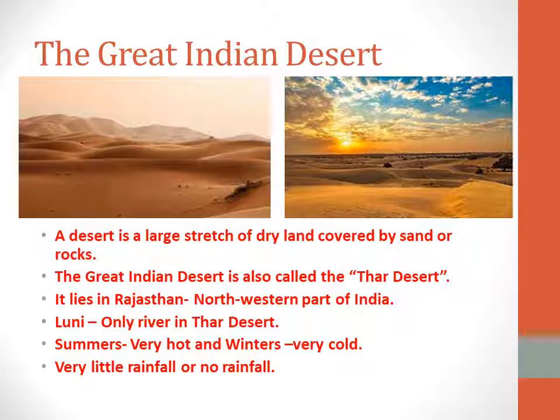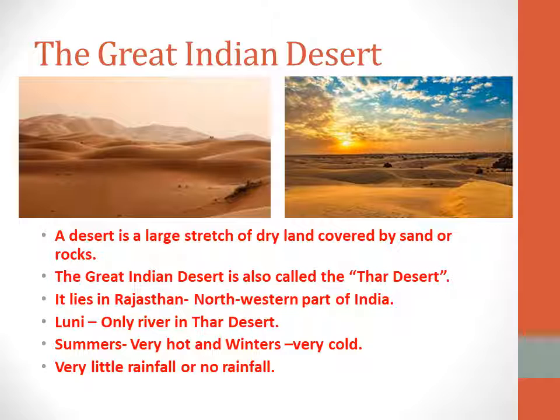We have a great Indian desert. It's called the Great Indian Desert, that is the Thar Desert.